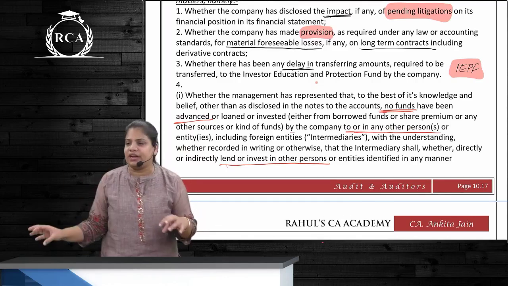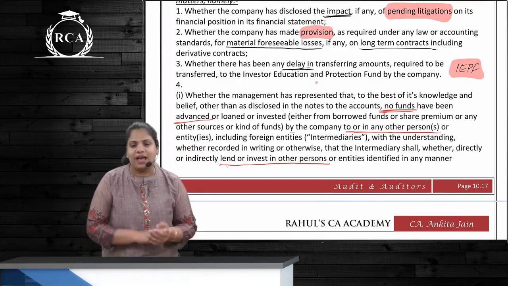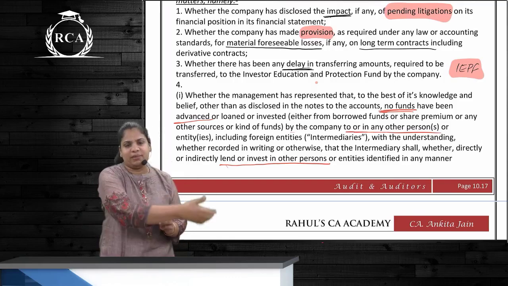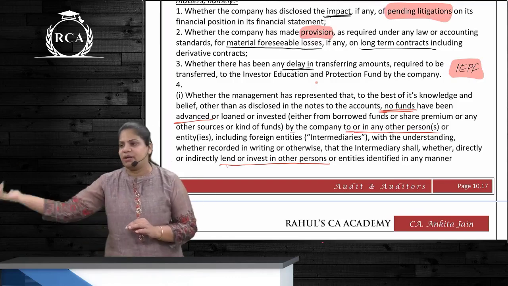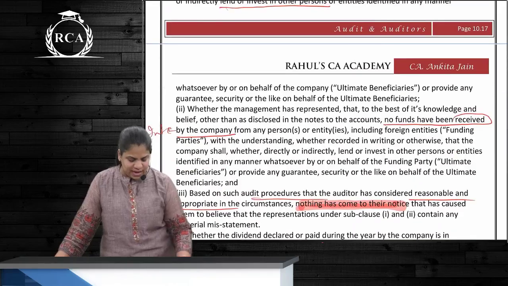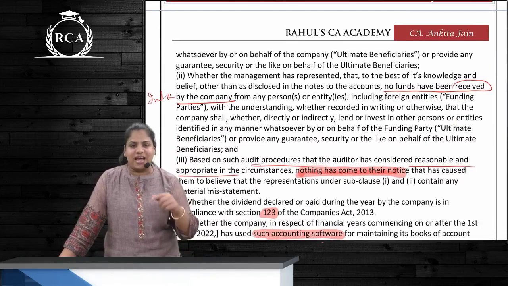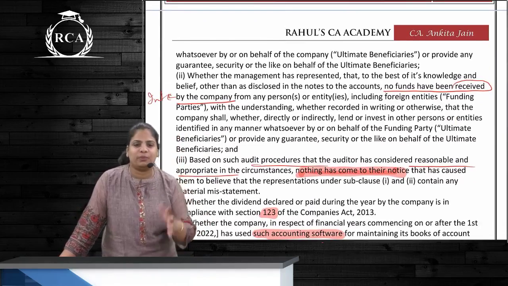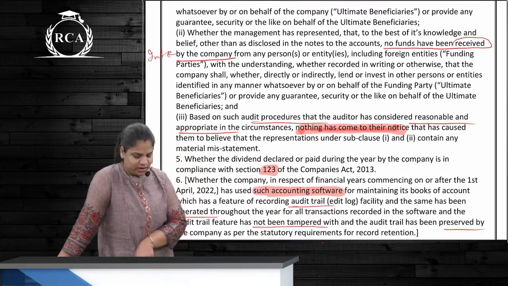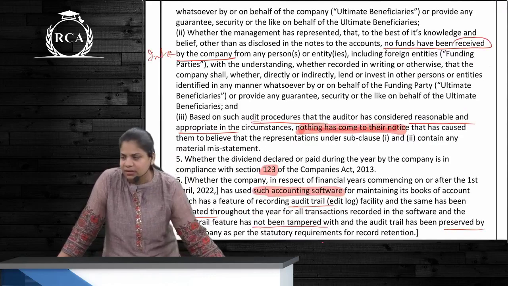Intermediary has given money to the person who is prohibited or party who is prohibited. And second case is our company is acting as an intermediary, receiving money from funding party and giving money to any other prohibited person, correct? If anything like this happens, what should our company do, what should the auditor do? Report it. Not just that, he has to see and he has to also report if there is no such transaction. He has to report that nothing has come to their notice that such kind of transactions are entered by our company. Do you remember this?